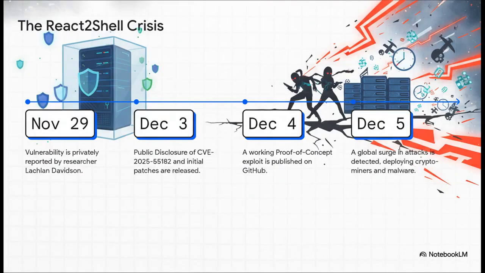Just look at this timeline. It's insane. The vulnerability gets privately reported on November 29th, which is the right way to do it. But then, on December 3rd, it goes public. By December 4th, a working proof of concept exploit is already on GitHub for anyone to grab. And by the 5th, a global surge of attacks. We went from disclosure to worldwide exploitation in less than 48 hours? The window to patch before you were a target was basically slammed shut.